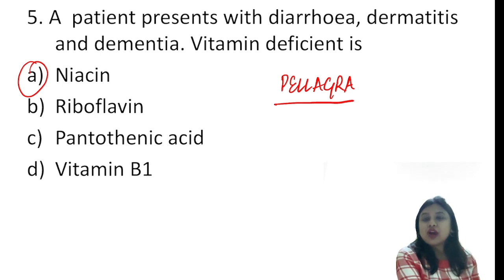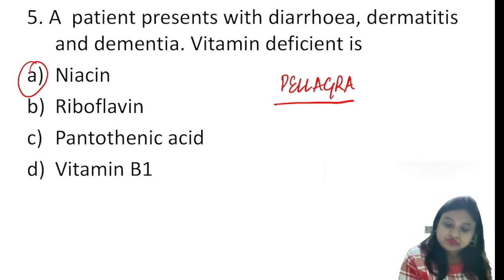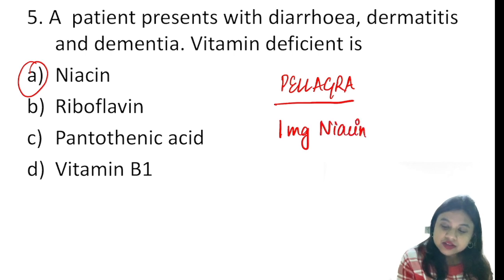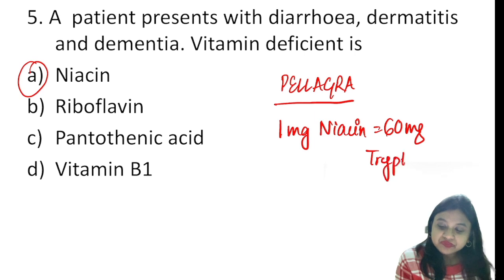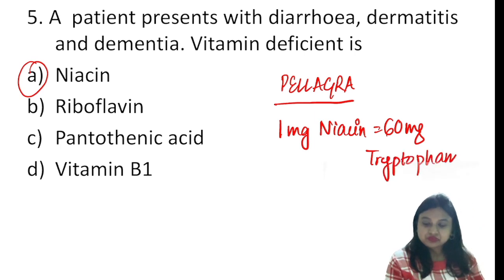You can remember 1 milligram of niacin is equal to 60 milligrams of tryptophan, right? So diarrhea, dermatitis, dementia, these 3 make pellagra, and 1 milligram of niacin is equal to 60 milligrams of tryptophan, right?